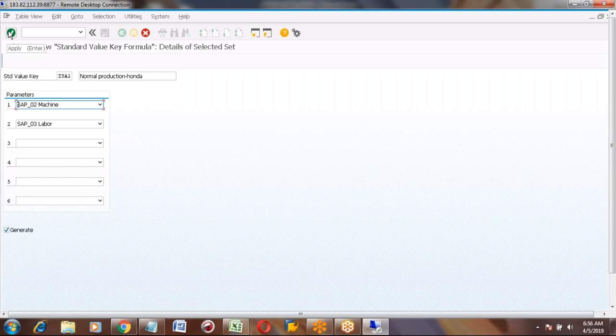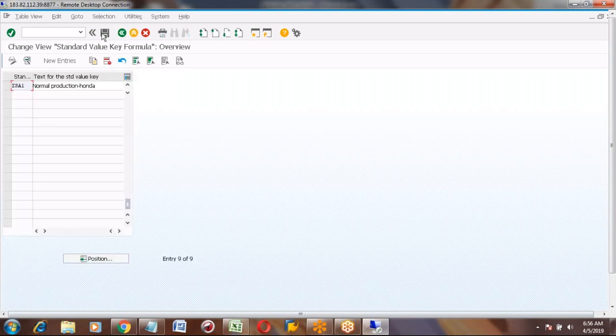Today I use this one, ZSA1, with 2 parameters. But in the future, after 2-3 months, if I need to add any more value, I can add more parameters. This one doesn't stay like this forever. You can add another parameter after some time. This is just for training purposes. So I'm clicking the OK button to save this.